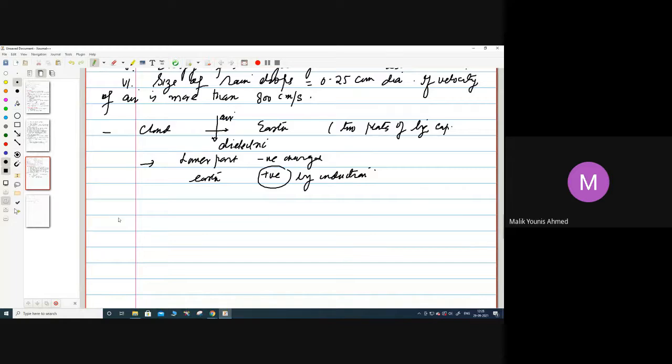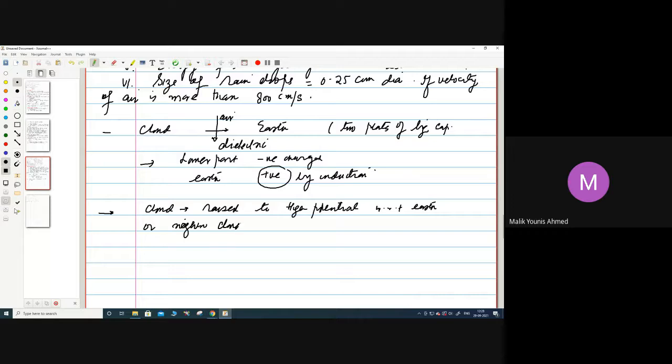So how will the lightning discharge start? Let us see now. Lightning discharge will take place when the cloud which is present in the atmosphere is raised to such a high potential with respect to Earth, or it can be between two neighboring clouds.